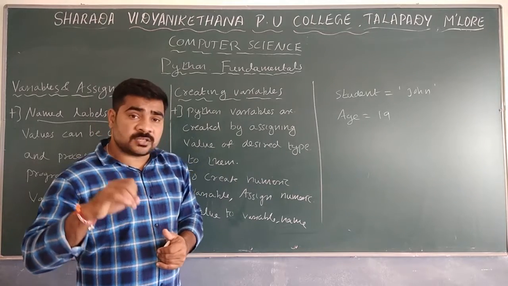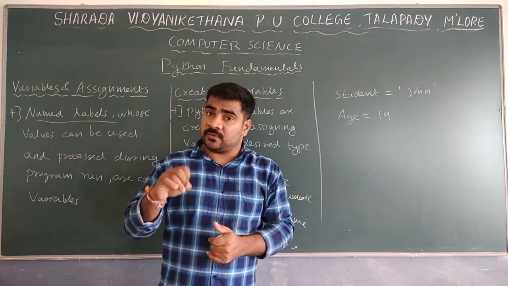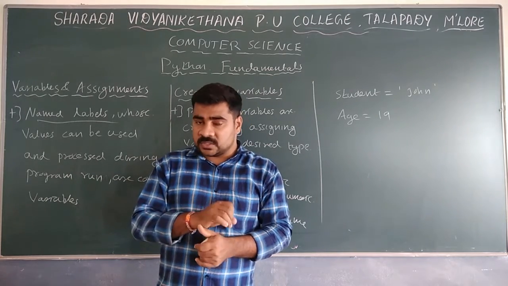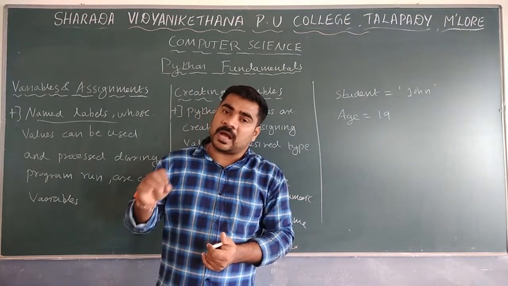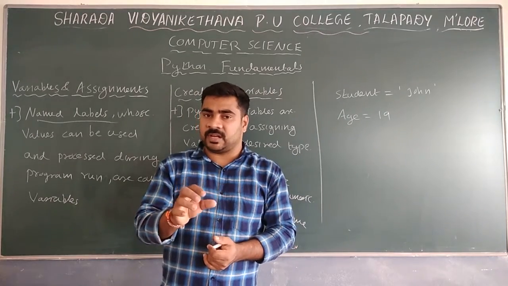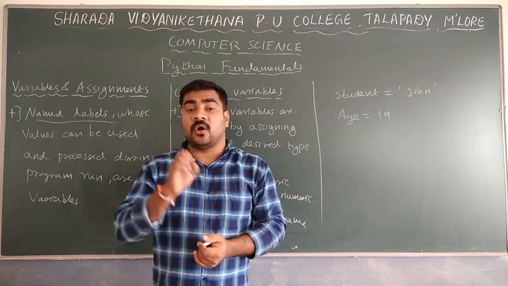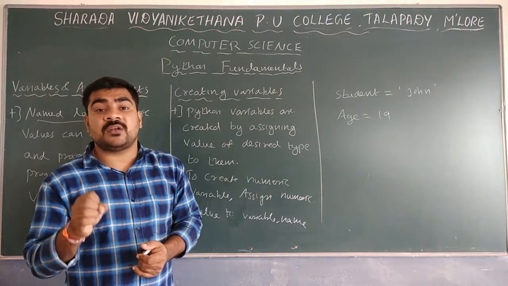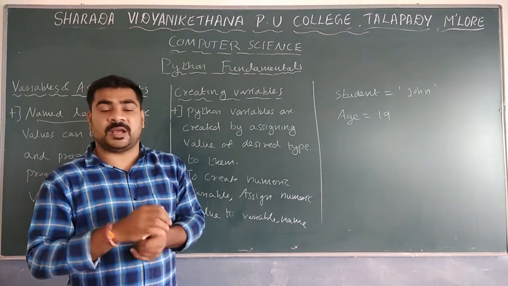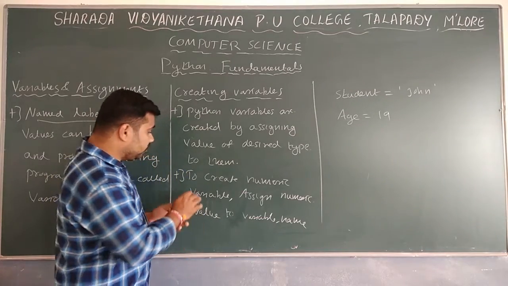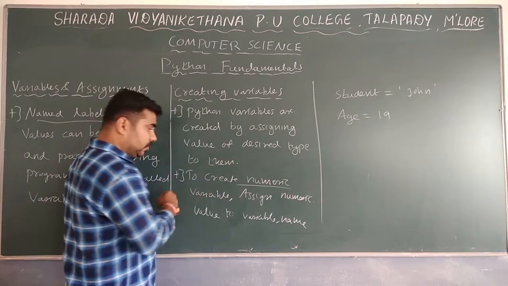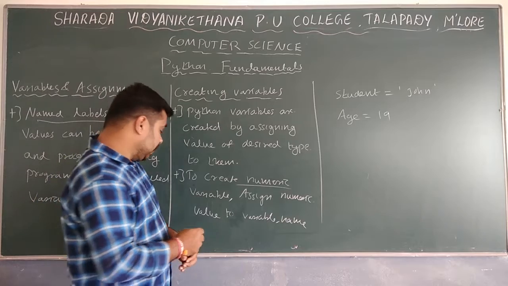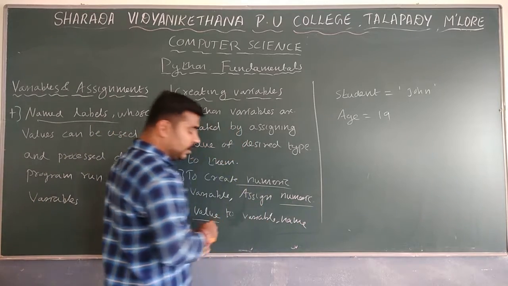Remember, in case of Python, whenever you are going to create a variable, there is no extra method. We just have to assign one value. We write one variable name and assign one value. Automatically, that variable will be created and the type will be assigned automatically. To create a numeric variable, assign a numeric value to a variable name.